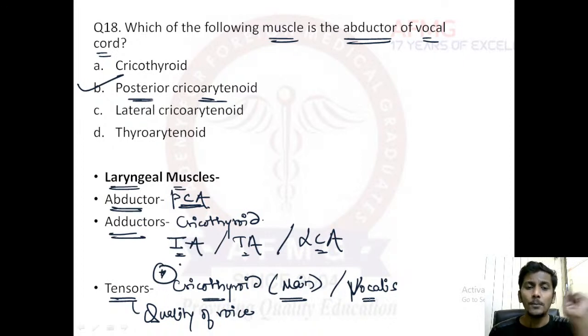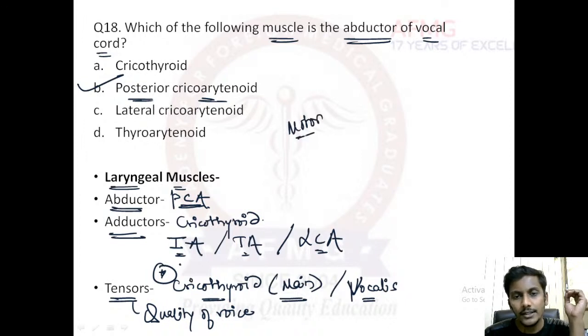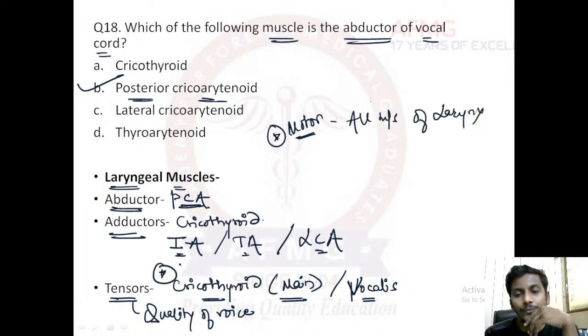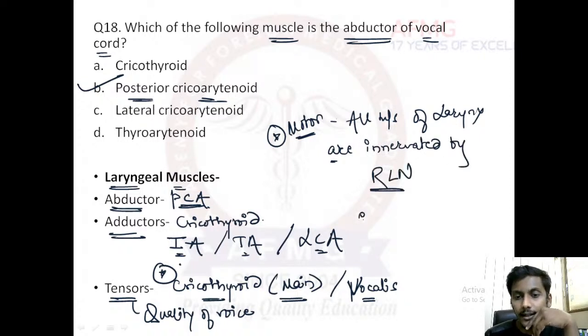Only abductor, posterior cricoarytenoid. Important is to remember the innervation of these. Motor innervation is important. All intrinsic muscles of the larynx are innervated by the recurrent laryngeal nerve, RLN, except for one, and that is cricothyroid.